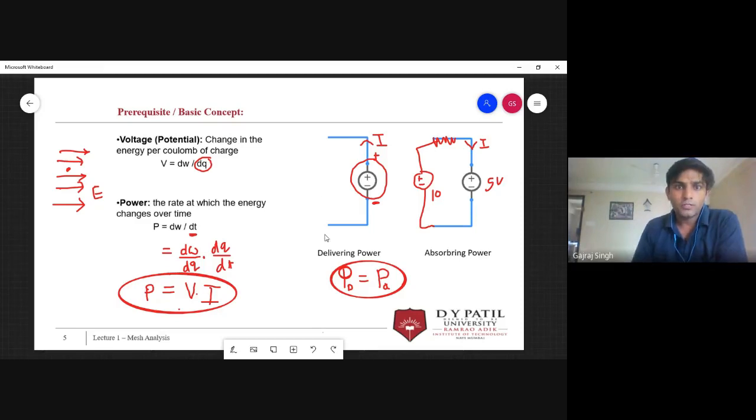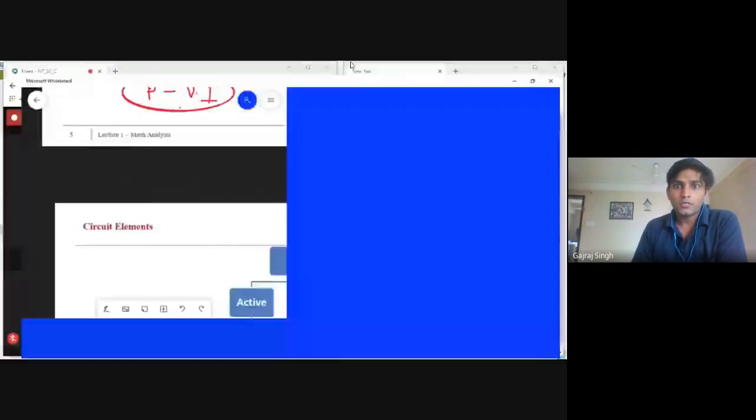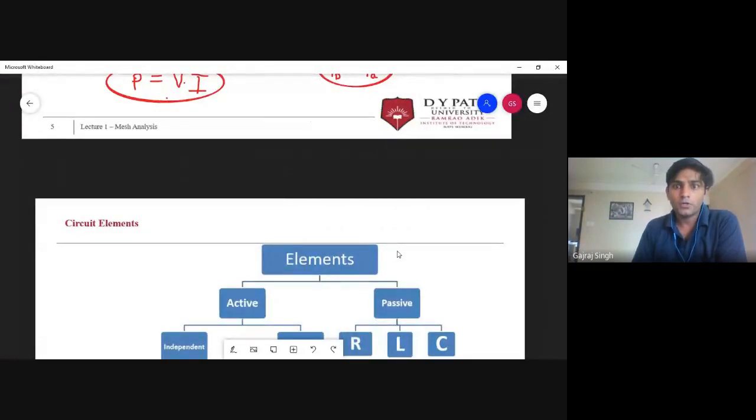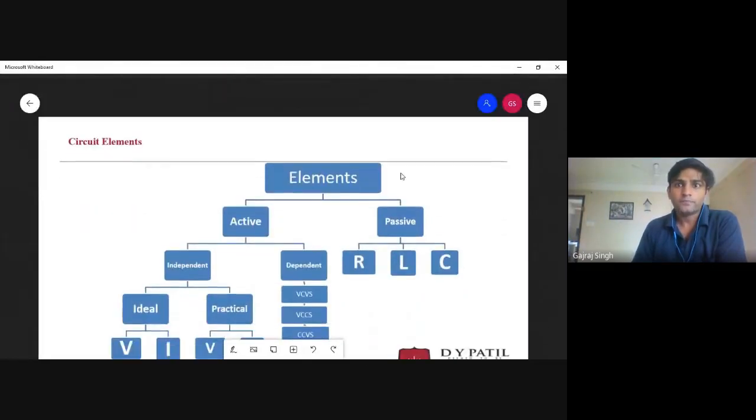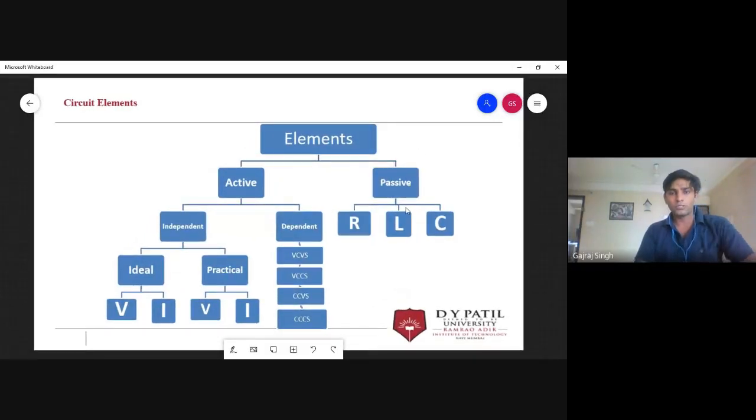Okay, so now let's go ahead with the next topic. Our next topic is circuit elements. Now we will see how many circuit elements we are going to use. There will be some more, but we are going to discuss the basic elements. We had divided our basic elements into two parts: one is your active elements and one is your passive elements.